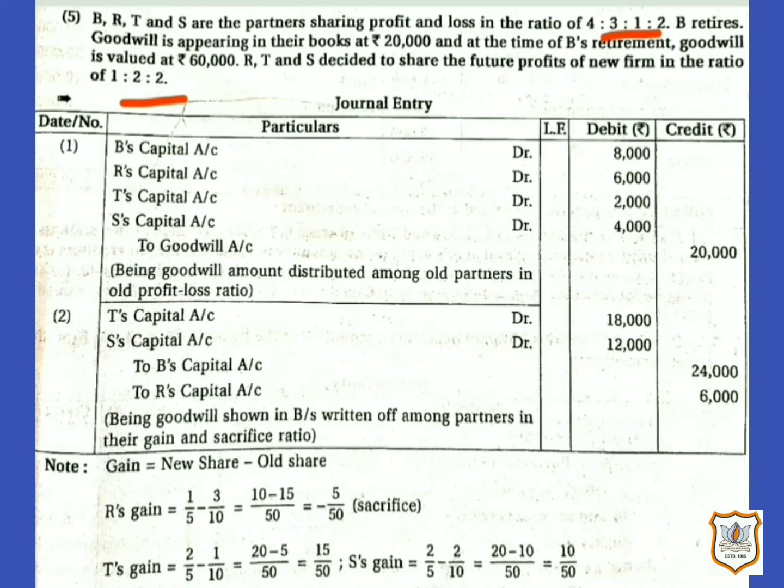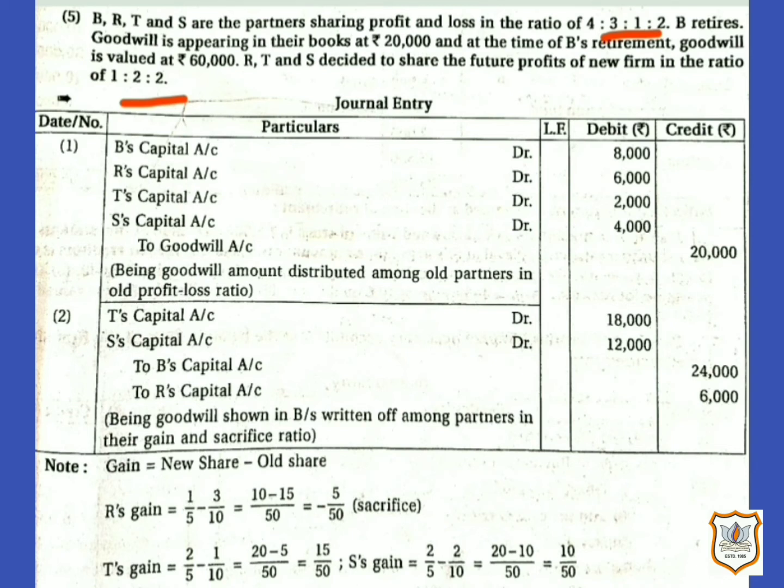So as old goodwill is appearing in their books, it should be written off by debiting all the partners' capital accounts in their old profit and loss sharing ratio, because the old partnership is dissolved. Or we can also say that old goodwill account will be closed by distributing the amount of goodwill among old partners in old profit sharing ratio.